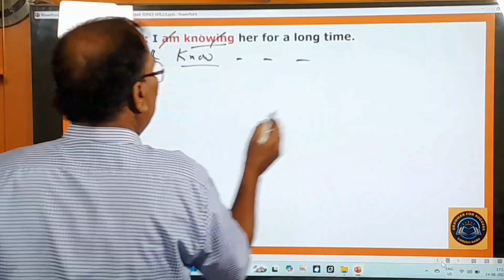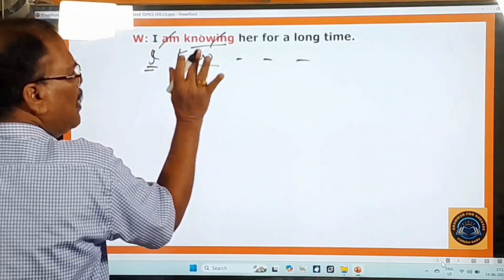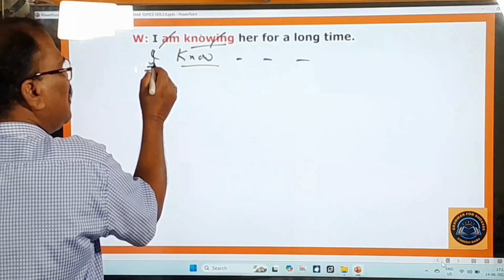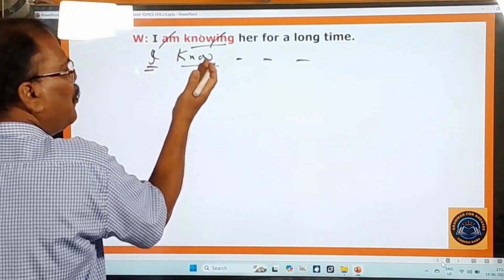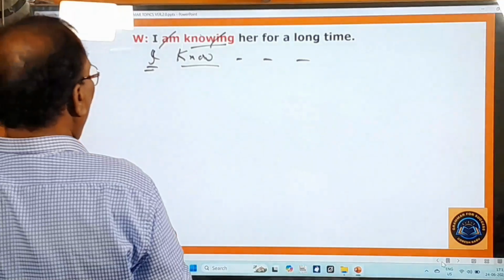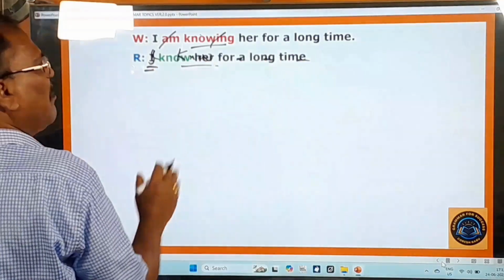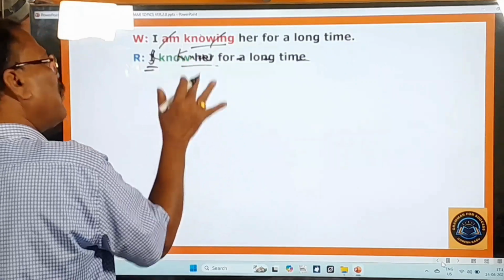And the remaining sentence. If at all this subject is in the third person singular, you add s or es to that. That's a different matter. But here the subject is in the first person singular, and therefore you don't need to add any s or es to that verb. Right. And therefore your answer is I know her for a long time. That must be your answer. That must be your sentence. That's what you have to say.